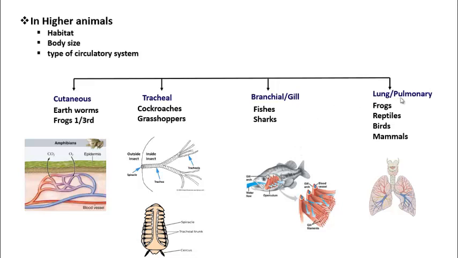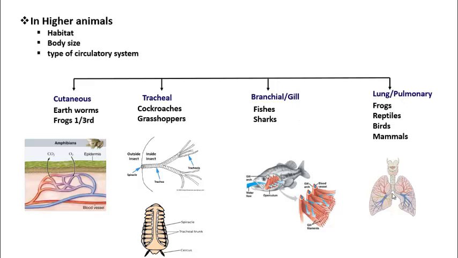Next is lung or pulmonary respiration. This is seen in organisms which are higher than fishes. What are they? Amphibians. So the example animals are frogs. Then all reptiles, birds, mammals contain lung respiration. Students, remember, frogs have cutaneous as well as lung respiration. They respire the cutaneous way when they are in water, and when they are on land, they respire by lungs.